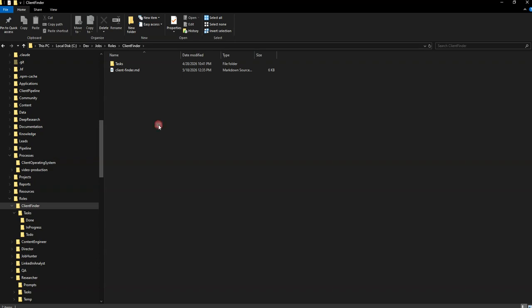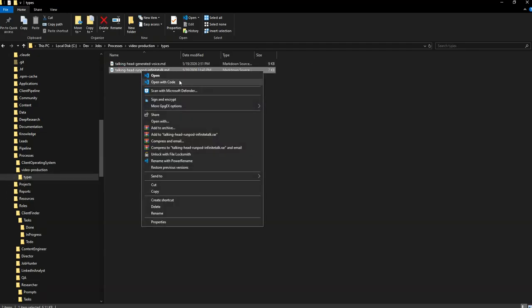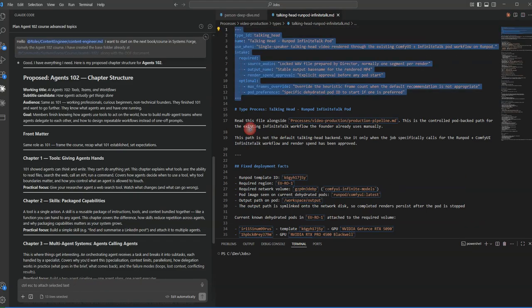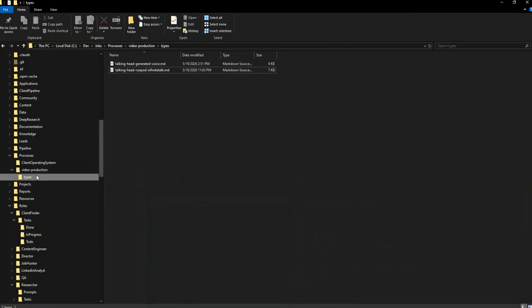The job hunter has more things, but essentially these processes, for example, video production, something completely different. This is how I produce my videos when I do them automatically, like talking head videos. Well, here's a process for doing that, right? Here's how I produce my talking head videos on RunPod, and here's knowledge. These you sort of recognize more as normal skill files, but this is also completely independent of director, who is kind of the only one that would be using this particular knowledge here.